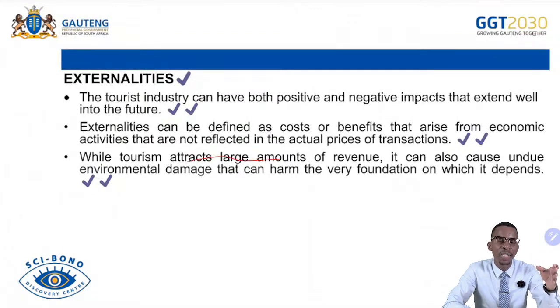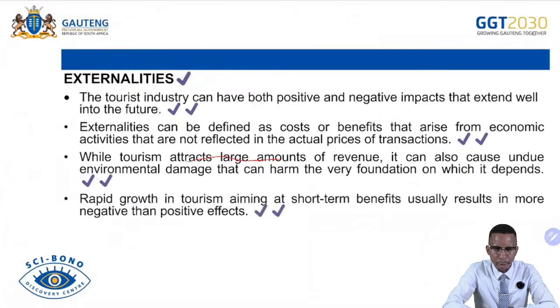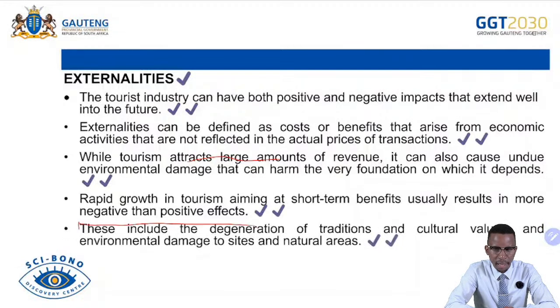Also, the congestion and stampede can undermine the environment in that particular area. Rapid growth in tourism aiming at short-term benefit usually results in more negative than positive effects. These include degeneration of traditions and cultural values and environmental damage to sites and natural areas.